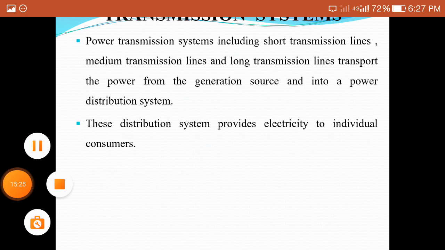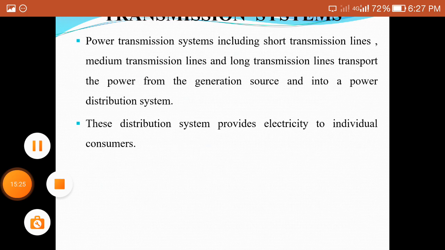In this unit we study the parameters of the transmission line, the conductor materials and types of conductors, and also the calculations of resistance, inductance and capacitance for single phase and